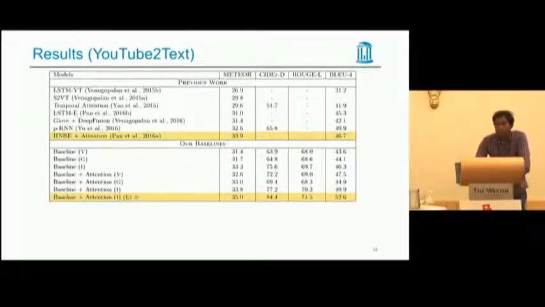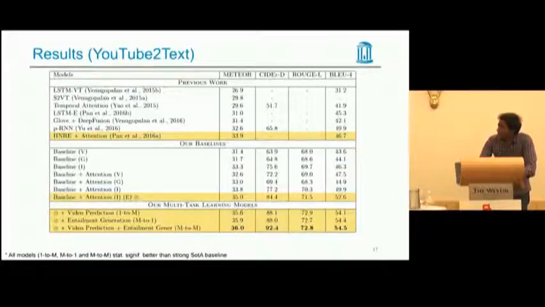On top of this strong baseline, we applied our multitask model. So as you can see, all three multitask settings are statistically significantly better than the strong state-of-the-art baseline. And also, the many-to-many multitask setting is statistically significant over one-to-many and many-to-one on CIDEr and some other cases. For further details, please see our paper.